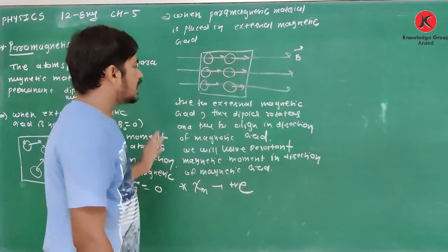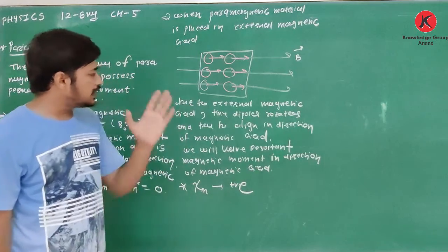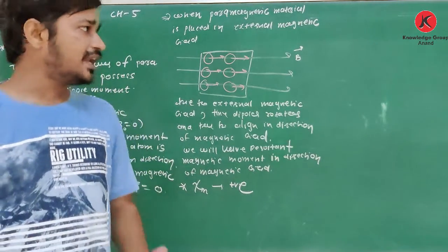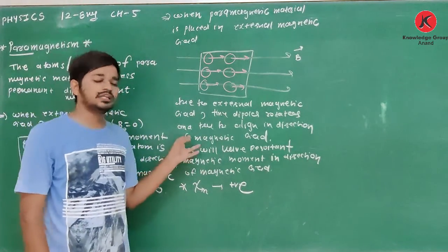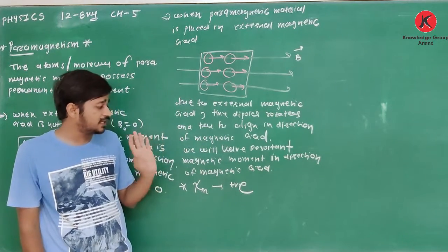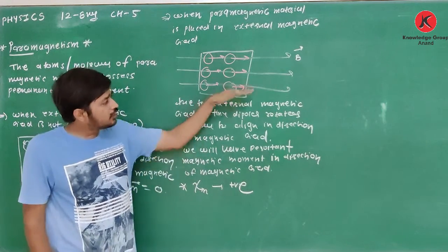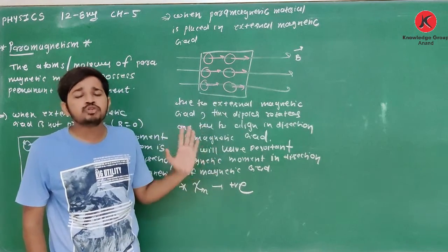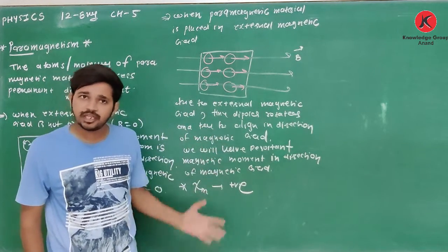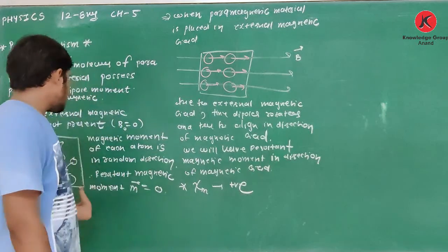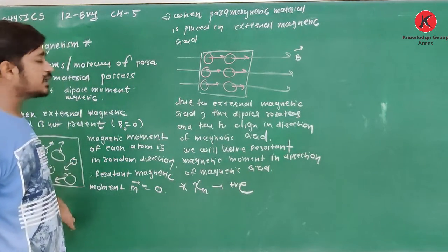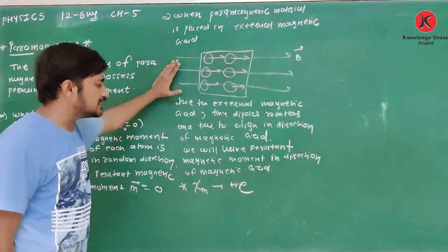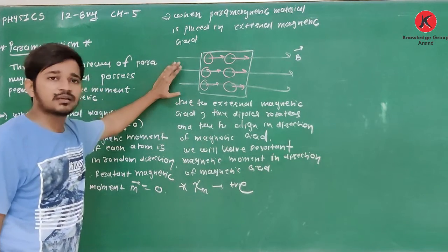Due to that torque, it will rotate until it aligns in the direction of the magnetic field. It will not align 100% in the direction of the magnetic field due to thermal energy. So this is the behavior in the absence of a magnetic field and the behavior in the presence of a magnetic field. Clear about this?